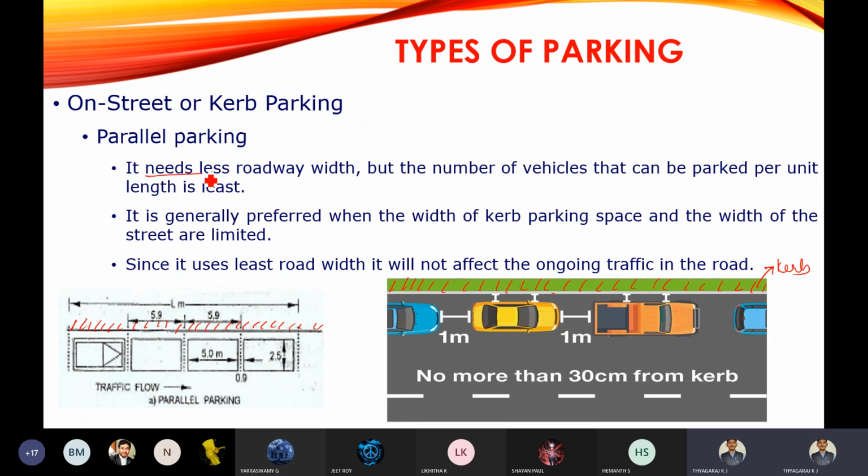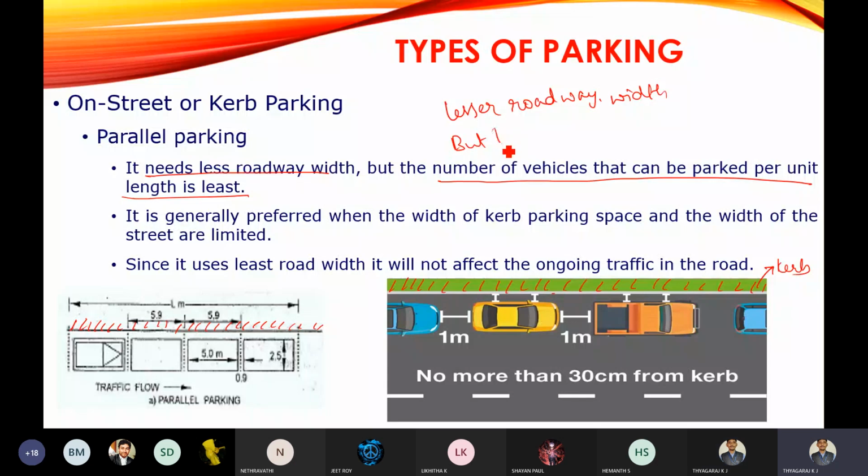So it needs less roadway width. You can see here, this is the center line of the road. But the number of vehicles that can be parked per unit length is least. So it consumes a lesser roadway width, but you can park only a lesser number of vehicles, and it is generally preferred when the width of curb parking space and the width of the street are limited.